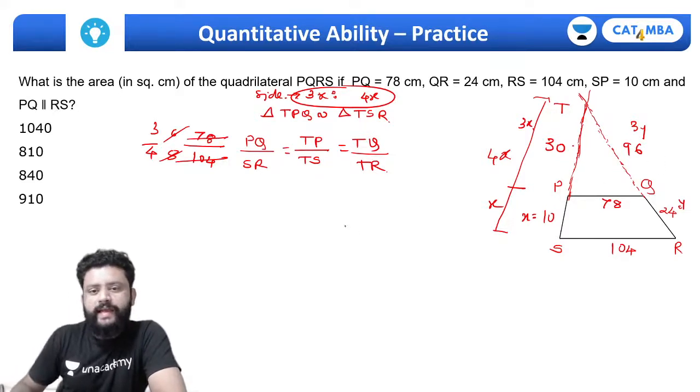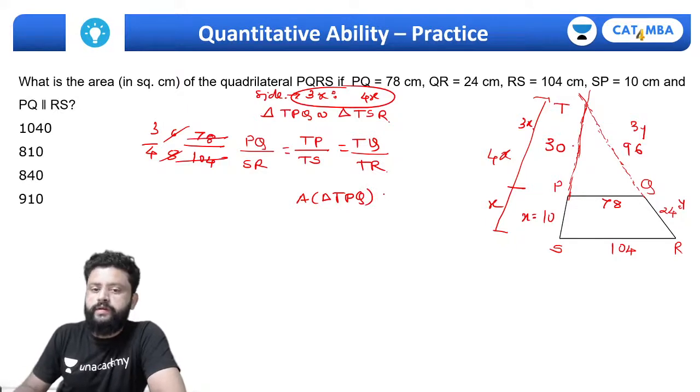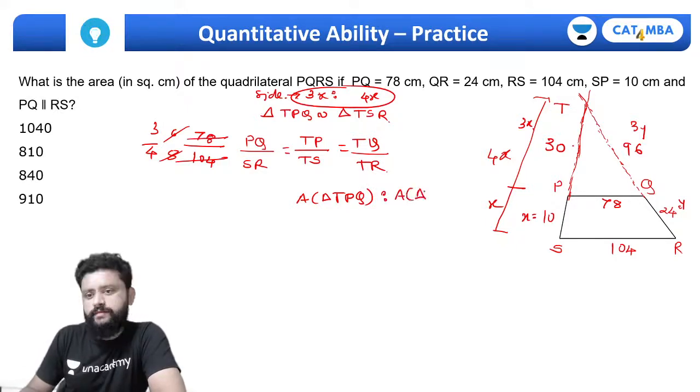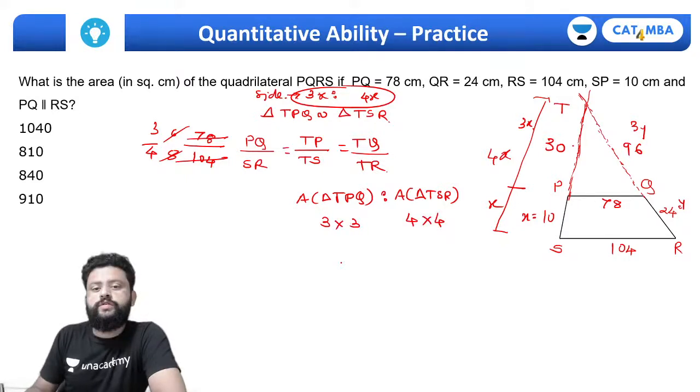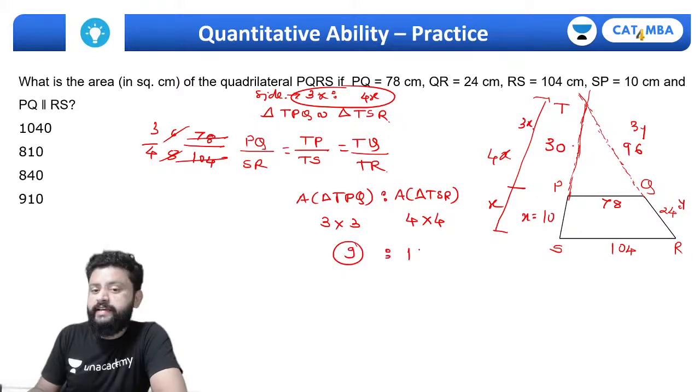Now we can find the area of the triangle. Area of triangle TPQ is to area of triangle TSR. The base is 3 for this one and 4 for that, the height is 3 and 4. So if the smaller triangle's area is 9, the bigger triangle's area must be 16.